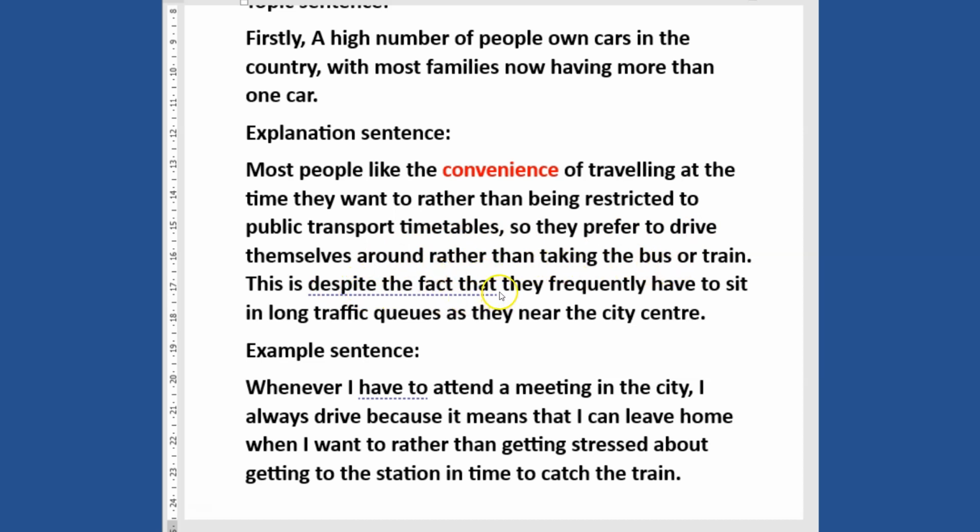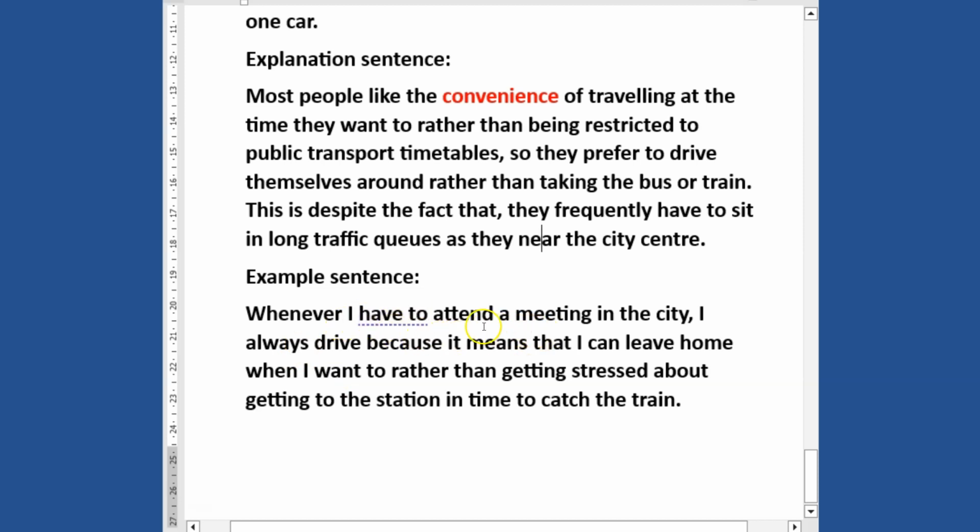This is despite the fact that they frequently have to sit in long traffic queues as they near the city center. Whenever I have to attend a meeting in the city, I always drive because it means that I can leave home when I want to, rather than getting stressed about getting to the station in time to catch the train.